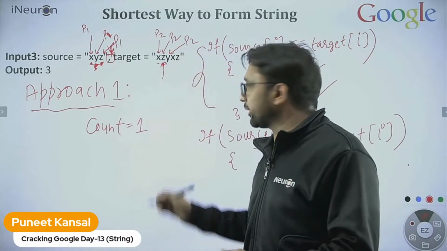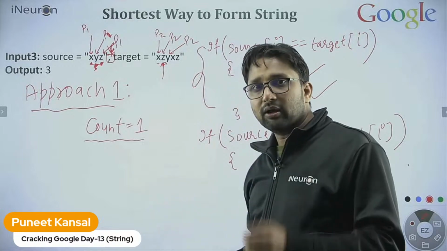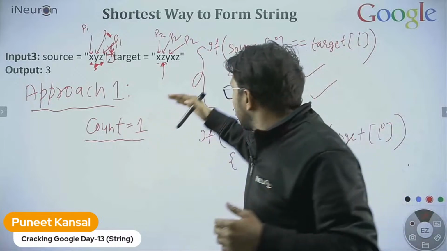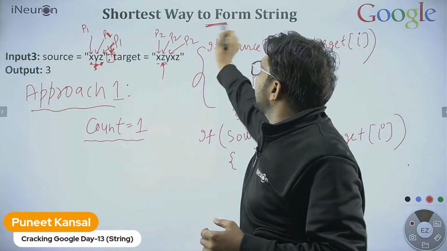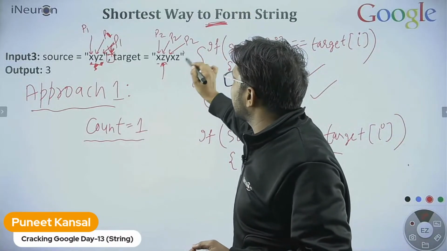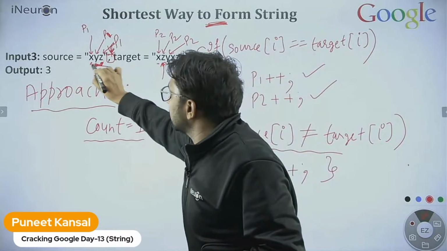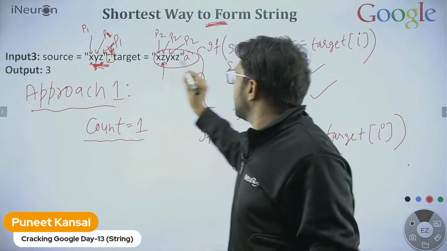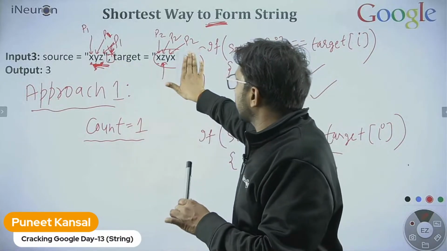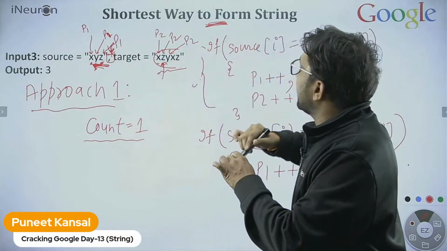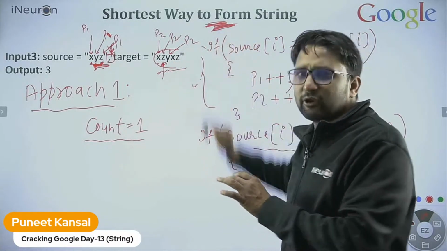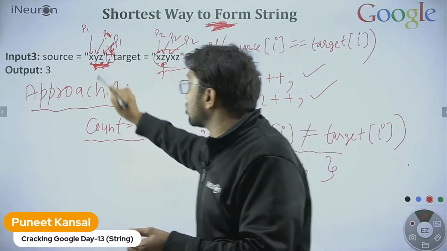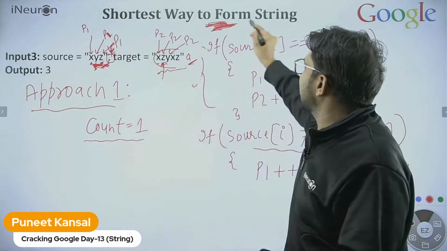Initially this is 1. We can initialize the count to 1, because at least one count will be there. If there is no count, we can return -1. We can put one condition upside here: if there is a different character like a, which is not in the source, then you cannot generate this string from this, because a is not present here. I'm not talking about that exceptional case right now. We will write the code for that upside, since a different character means the target cannot be generated.